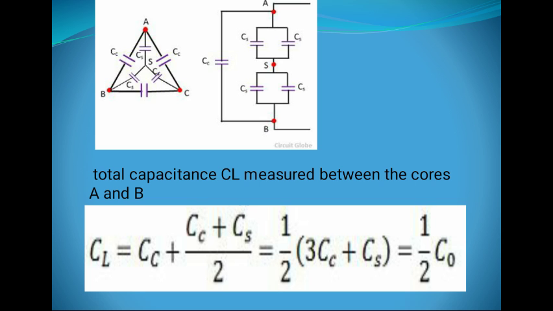Now the total capacitance CL is measured between the core A and B. Since this circuit forms a bridge, a Wheatstone bridge, the value of CL is CC plus CS by 2, that is 1 by 2 of 3CC plus CS, that is C0 upon 2. Okay student, this is the cable capacitance.